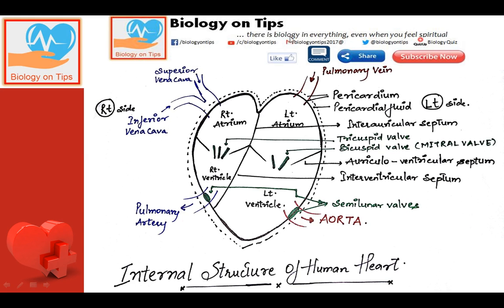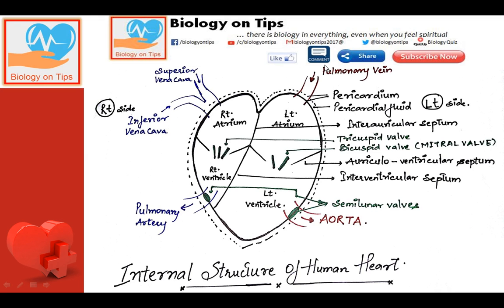And from the lungs the oxygenated blood will come through the pulmonary vein. Again an exception. Pulmonary artery and pulmonary vein are the exceptions. Pulmonary artery carries the deoxygenated blood from the heart to the lungs for oxygenation, whereas pulmonary vein carries oxygenated blood from the lungs to the heart.